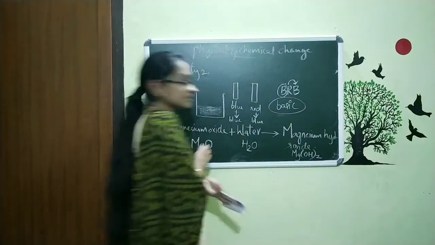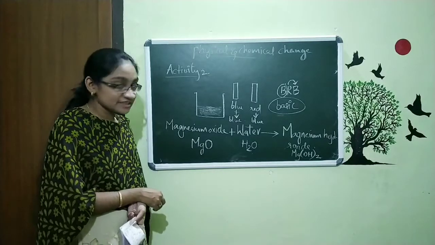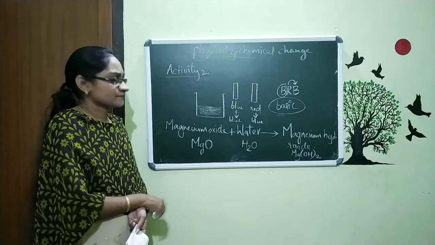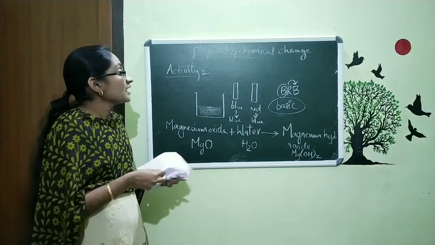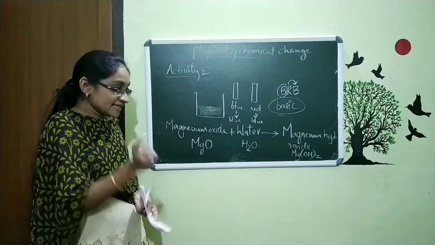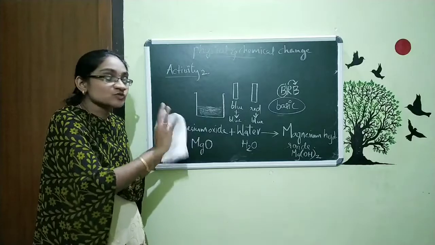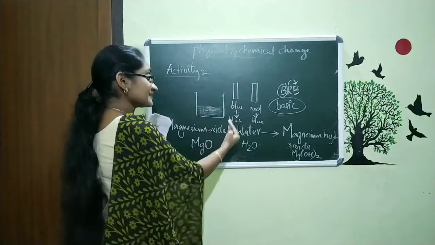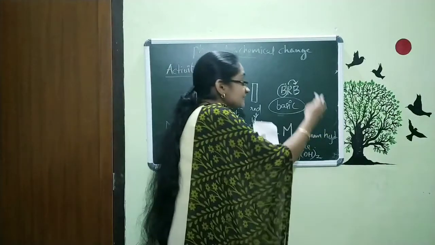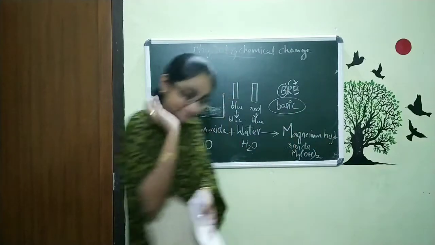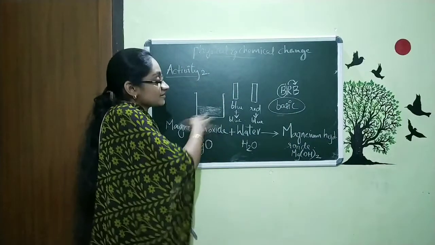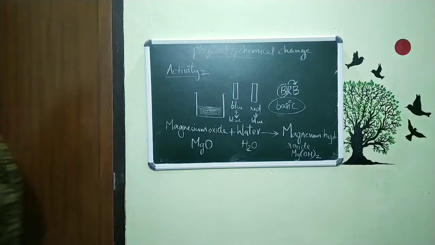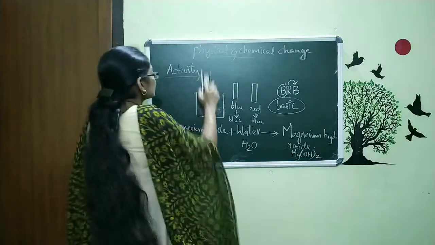Basic in nature. It is mentioned in your textbook. So you want to remember that this magnesium hydroxide and this magnesium oxide are basic in nature. So that is all about this activity. In the last 2 activities, we explained that 2 different types of reactants combine to form a new product that does not have the same behavior. These reactants have their own unique behavior, and the product, magnesium hydroxide, has its own unique behavior. Simply, it means that when these reactants react, we get something new. That is called chemical change. Then next we are going to discuss activity number 3.